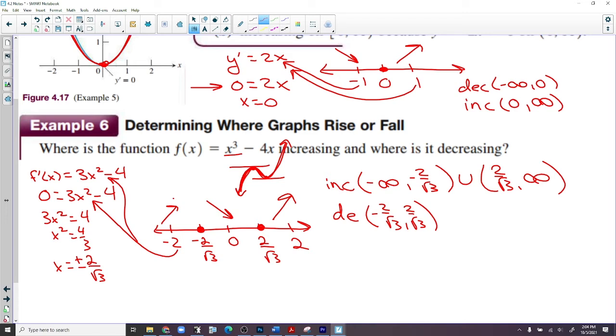But guess what we're going to do tomorrow? Tomorrow we're going to say, well, if our function increases and then decreases, what's happening right here? A local maximum. So this is a local max. Today we're just focusing on increasing and decreasing. What if our function decreases and then increases? What's going on right here? It's a local minimum, isn't it? Local minimum is happening there. That's a sneak peek into tomorrow.